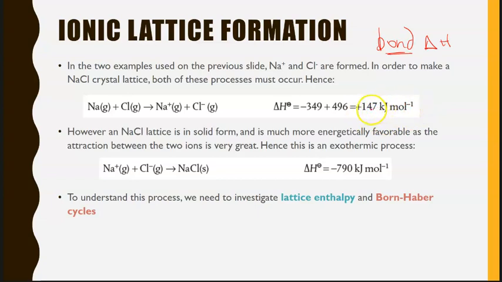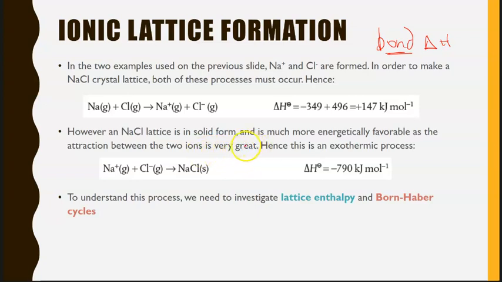So we can start to add these enthalpies in, because this is the energy required for the ionization of sodium and the energy given off due to the electron affinity of chlorine. But we know that sodium chloride is a solid, so it's highly ordered and very stable. It is more energetically favorable, and therefore the attraction between the two ions is very great.